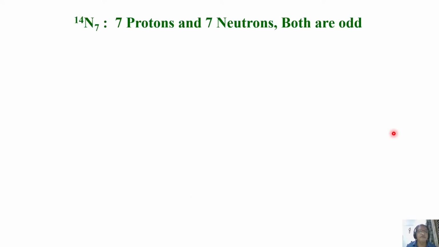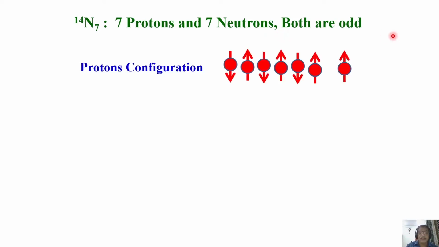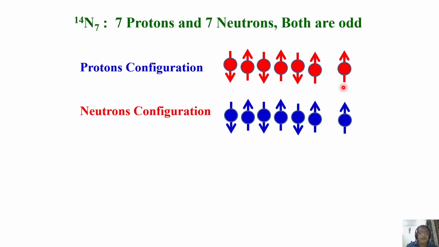Nitrogen 14. I'm giving you another example to make you more familiar. 7 protons and 7 neutrons. Both are odd numbers. Now let us see the configuration. Proton configuration, 6 of them are paired. Only 1 proton is unpaired. Similarly, neutron configuration, 6 are paired, 1 is unpaired.